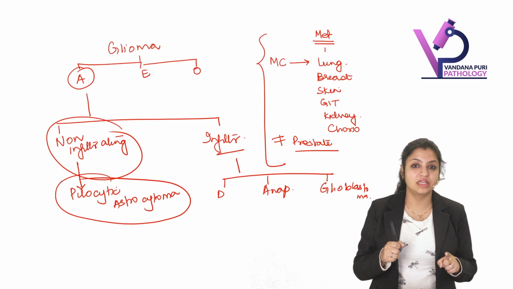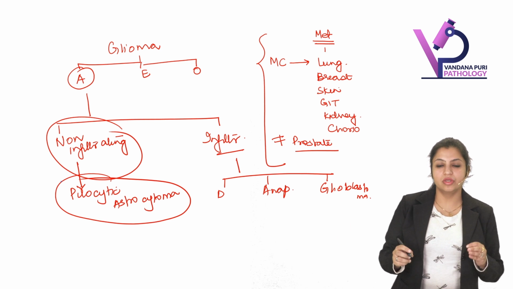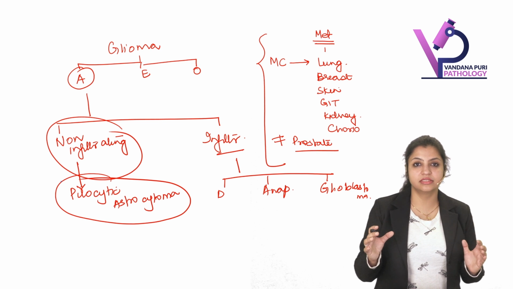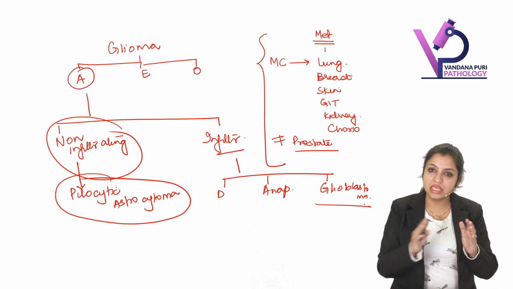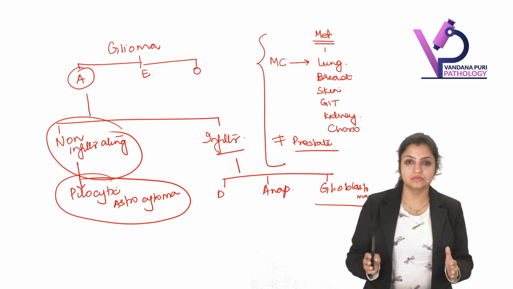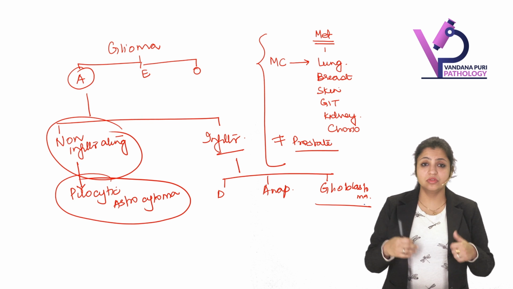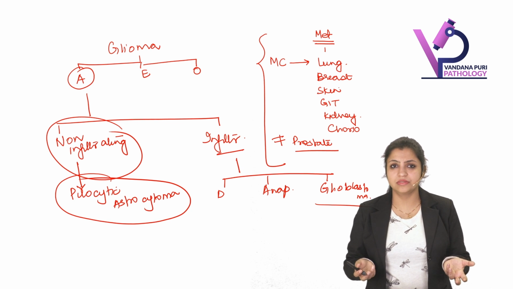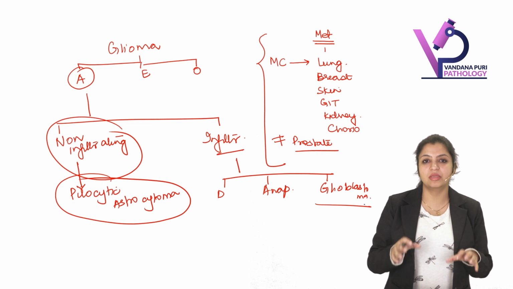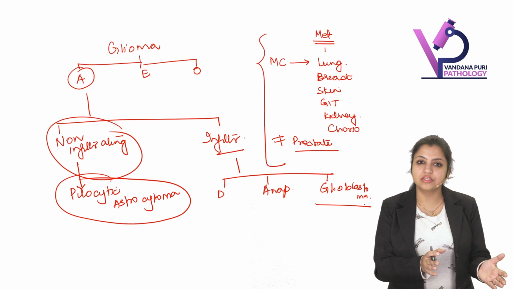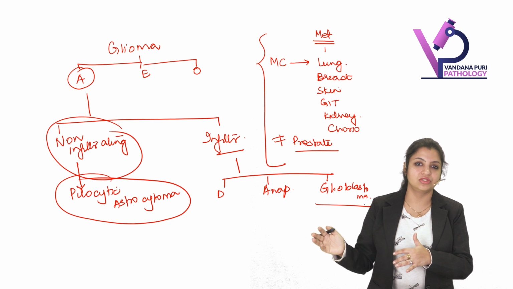Whereas when I talk about infiltrating astrocytoma, just now we have told diffuse, anaplastic, and glioblastoma. Here, the most aggressive brain tumor in an adult is glioblastoma. Glioblastoma can occur in any age group, but usually occurs in adults, and it is a very, very aggressive brain tumor. There are other types of astrocytomas also, but for now remember that the most common non-infiltrating astrocytoma is pilocytic, and the most aggressive infiltrating astrocytoma is glioblastoma.